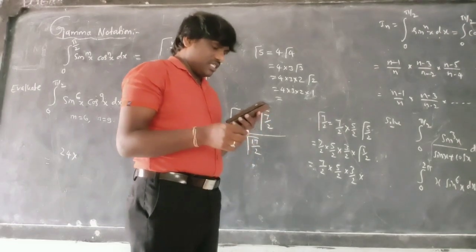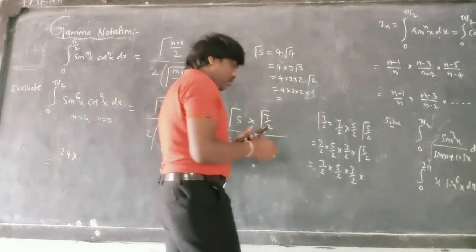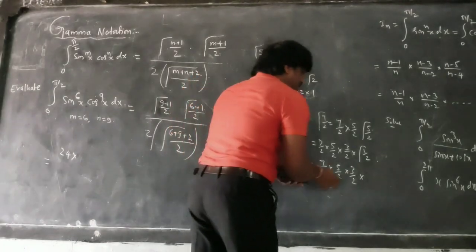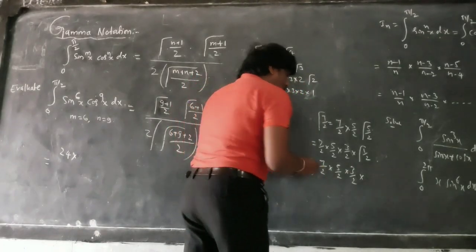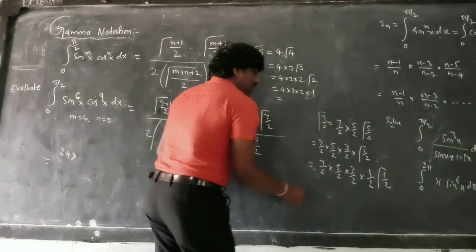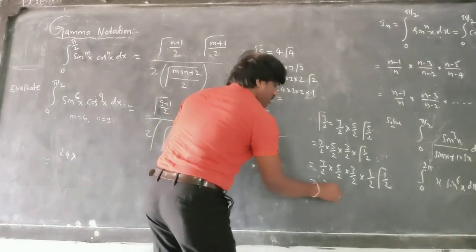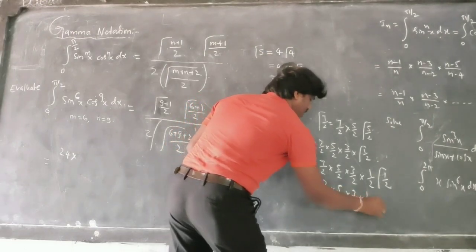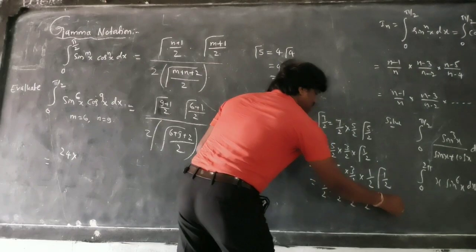So in gamma notation, this value will be 7 by 2 into 5 by 2 into 3 by 2, and the subtraction of 3 by 2 is 1 by 2, gamma notation 1 by 2. That is, I get 7 by 2 into 5 by 2 into 3 by 2 into 1 by 2 into root pi is the answer.